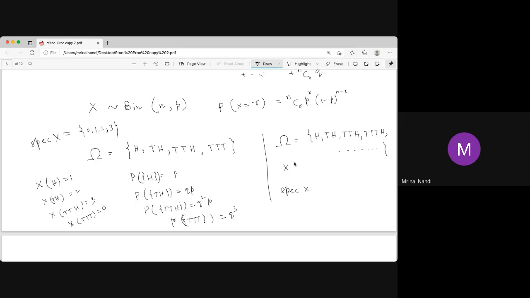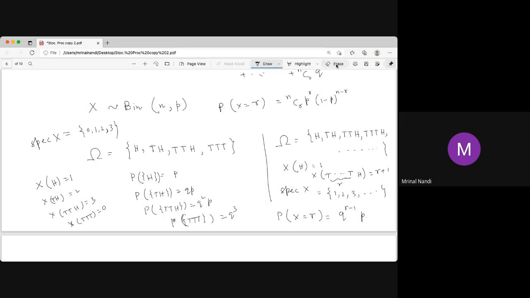So X of H is 1. Then X of r tails followed by H will be r plus 1. So the spectrum of X is 1, 2, and so on, no 0 there, the whole natural numbers. And obviously the probability of X equal to r means the first r minus 1 are tails, then head. It is not nCr, it is only one possibility, all tails till the last head.